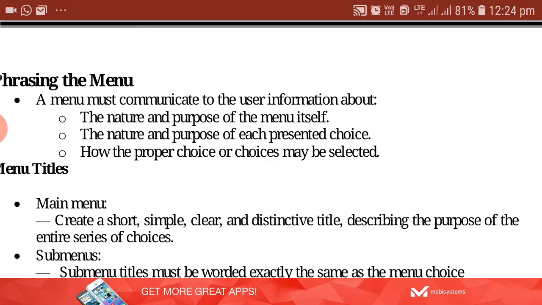Main menu: create a short, simple, clear and distinctive title describing the purpose of the entire series of choices. That means whenever you give the title to the main menu, you have to select a short, clear and distinct title which is going to describe the purpose of all the choices available below that.